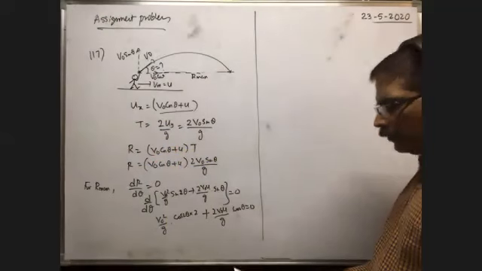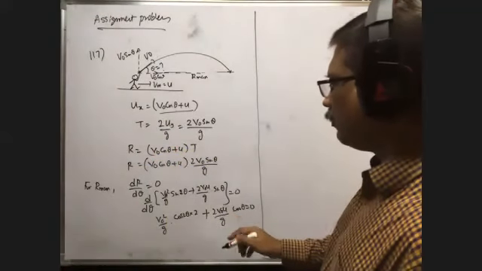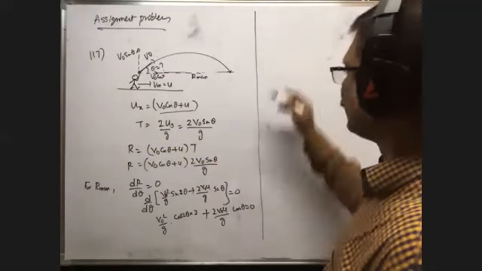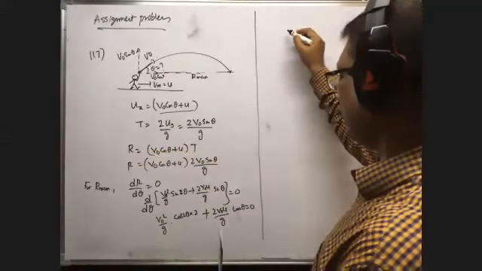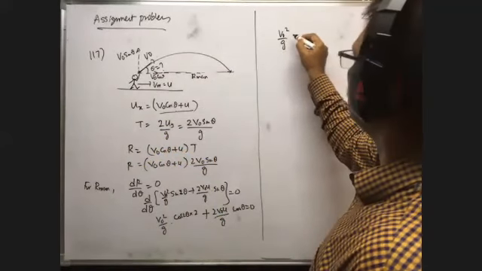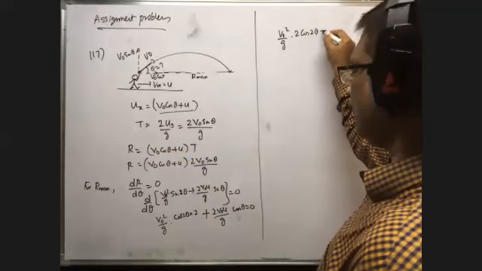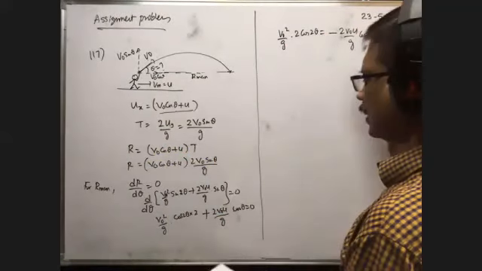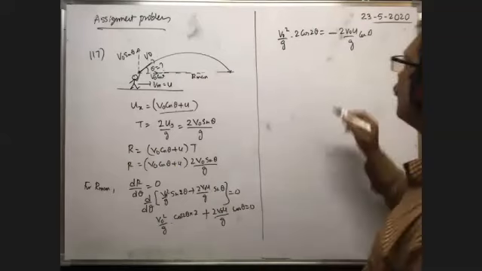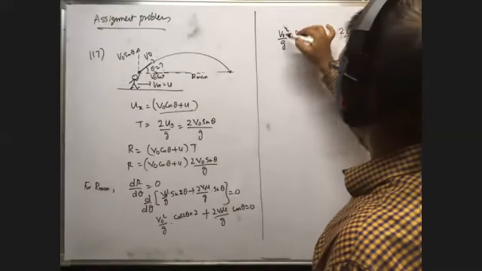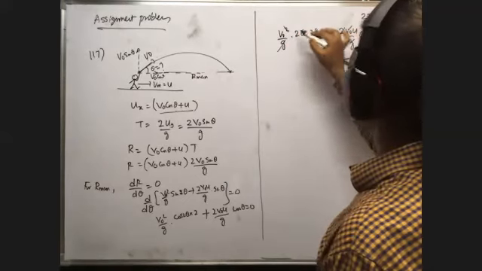Okay, now you write these in different directions. v naught square by g into 2 cos 2 theta is equal to minus 2 v naught u by g into cos theta. I have just written it on the right side. Here, what parameters cancel? v naught by g cancel. Okay, 2 cancel.